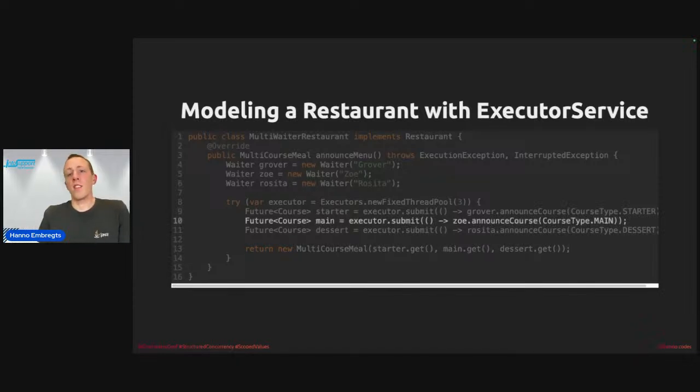There are more problems with this code. If an exception happens in this line of code, announce course, so announcing the main course, then it will eventually be thrown by main.get here on line 13.